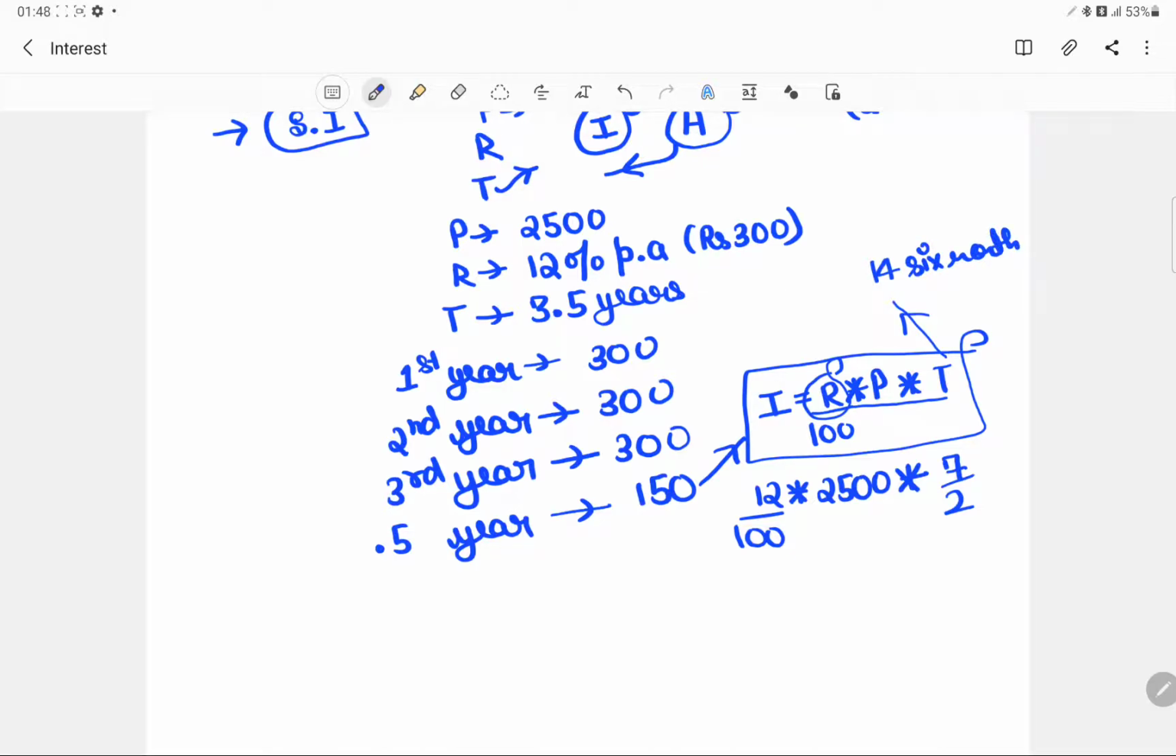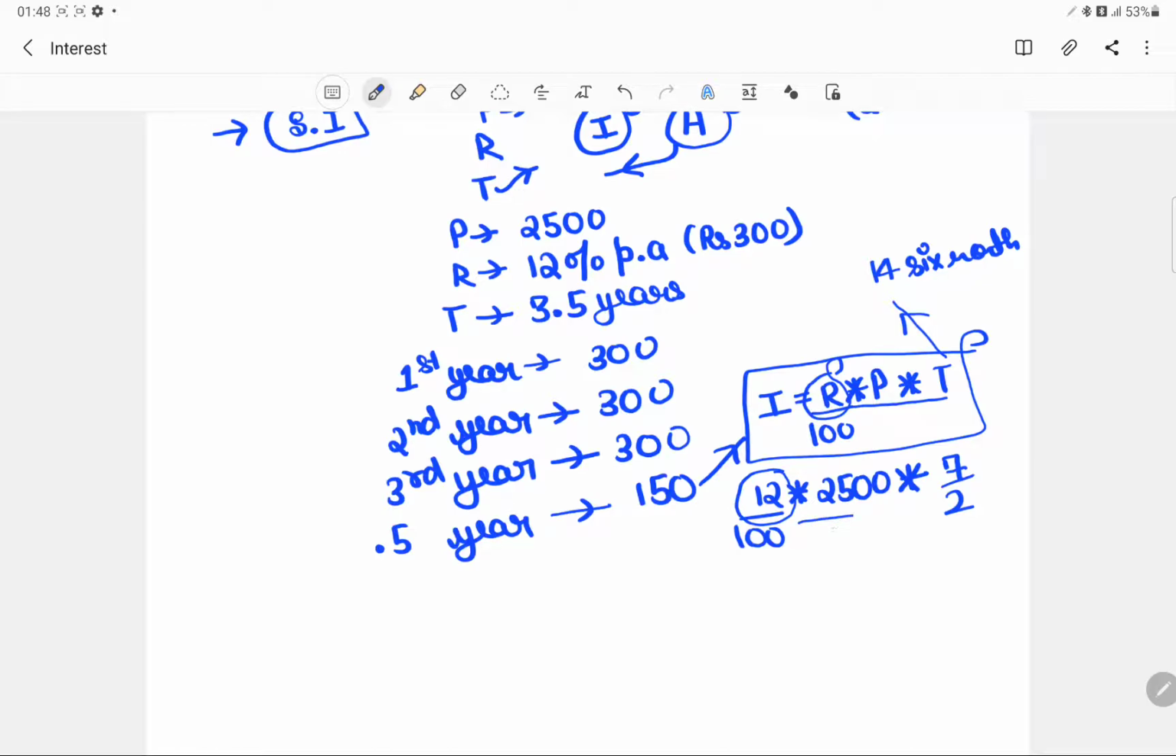This won't make a difference. This doesn't make a difference to the concept of simple interest. But further we'll see that it does make a difference to the concept of compound interest. For example, this was the interest for 1 year.